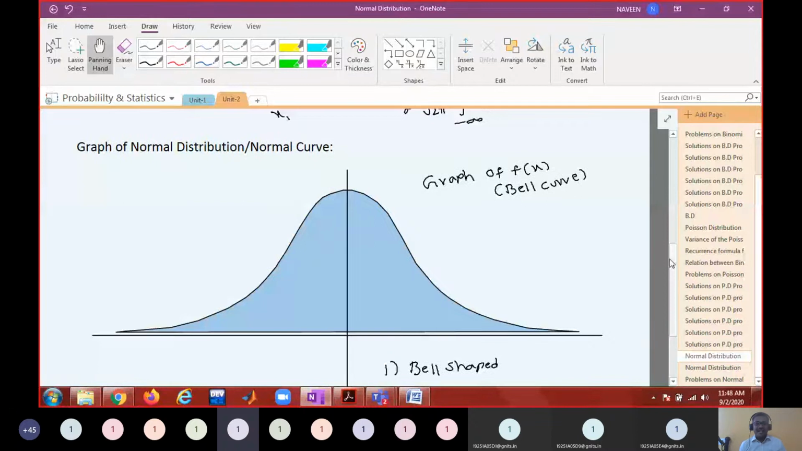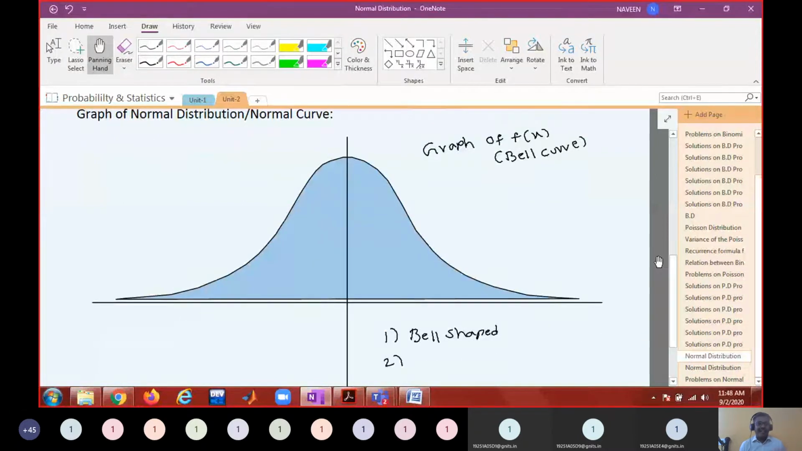I didn't label it as x-axis and y-axis, right? Then it is symmetric about a vertical line. What is that line? X equal to mu. It is symmetric about the mean. Okay, that is the second feature.